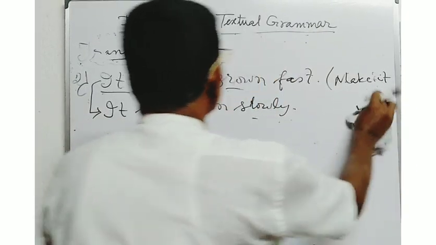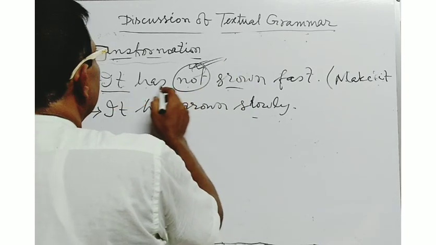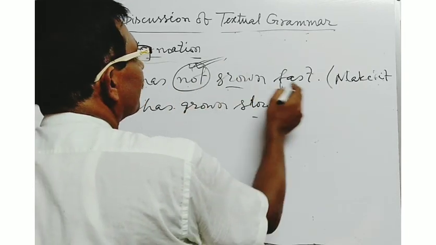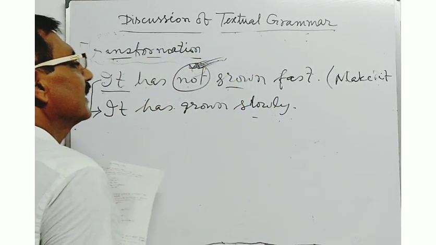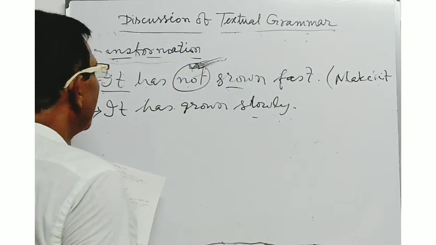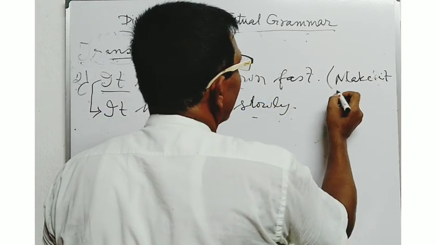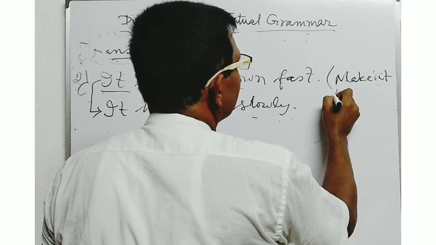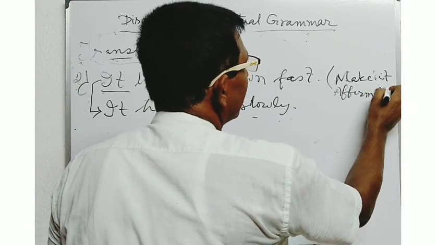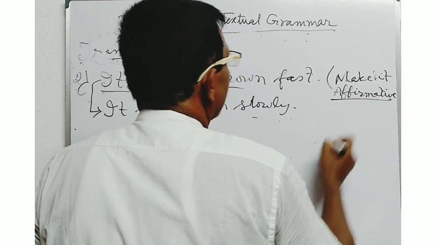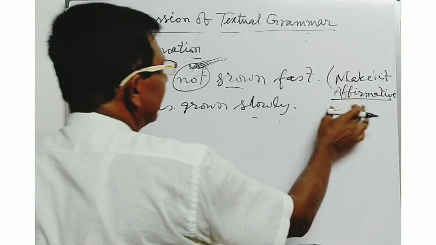Here negative sense is there. It has not grown fast. Here the sentence has been given in the negative sense. And at the time of making the sentence in the affirmative one, make it affirmative. A-F-F-I-R-M-A-T-I-V-E, affirmative. It has not grown fast. Make it affirmative.